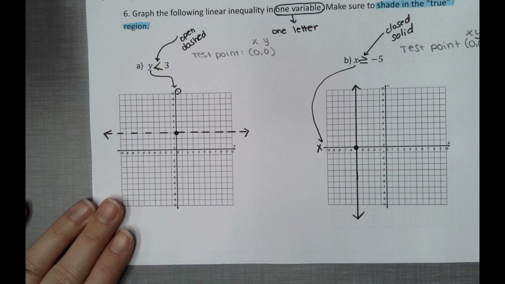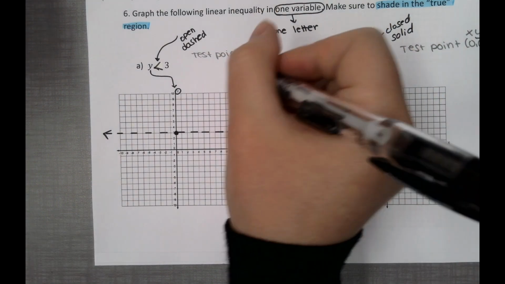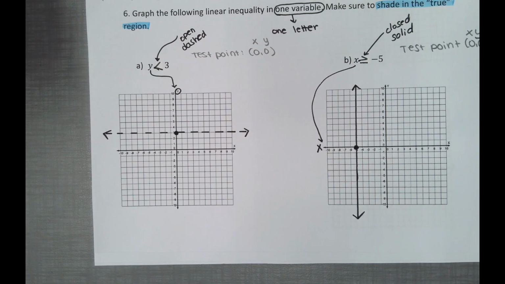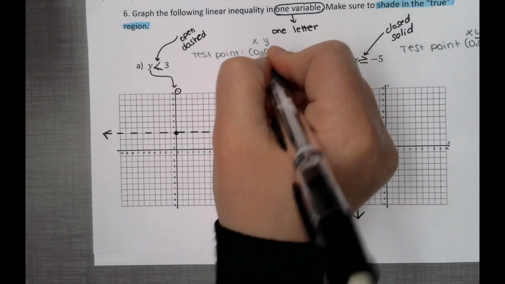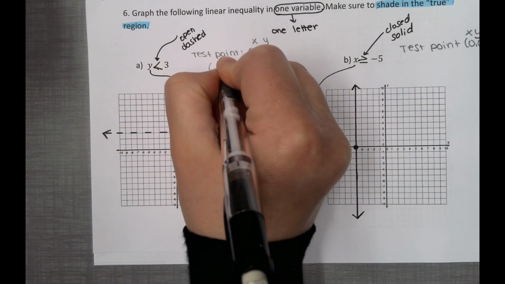Now that we have our testing point, we are going to plug in for each one and determine whether it is a solid or a dotted line. Let's go ahead and plug this in. We want y, so open up for y.